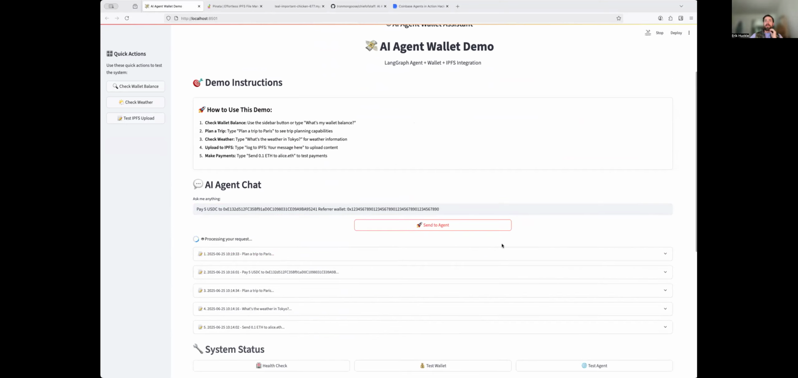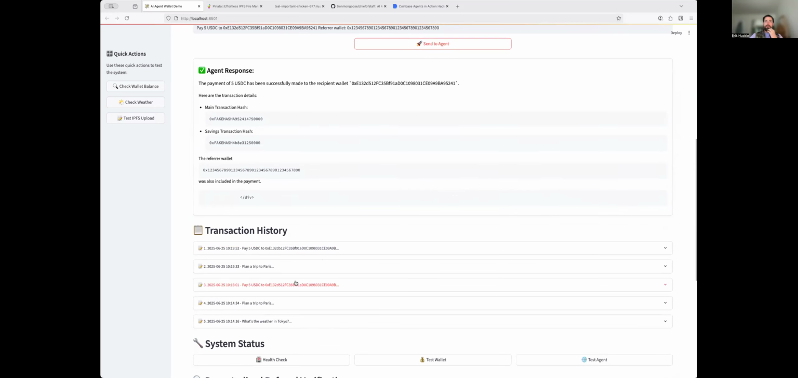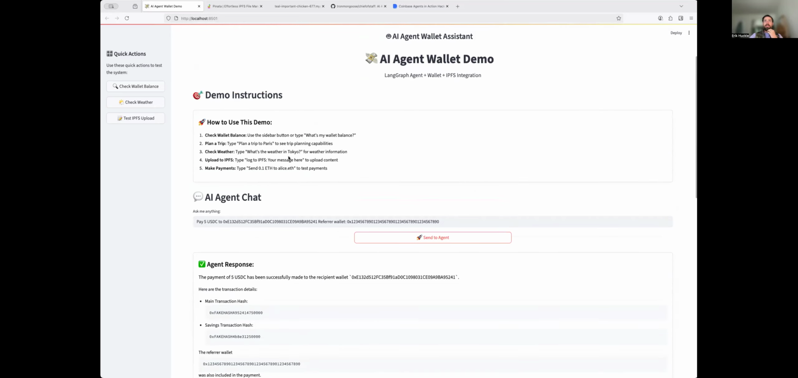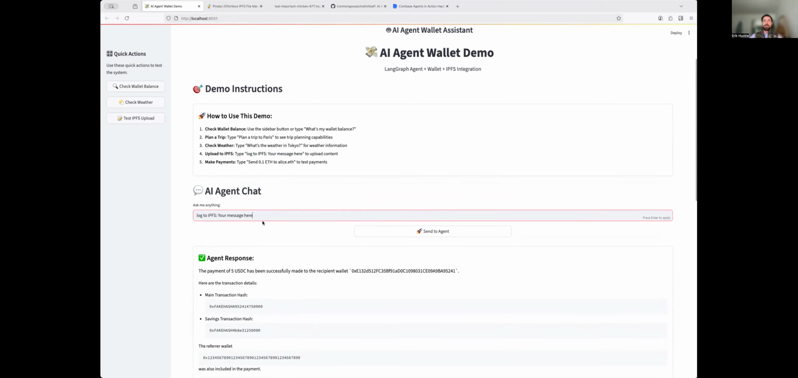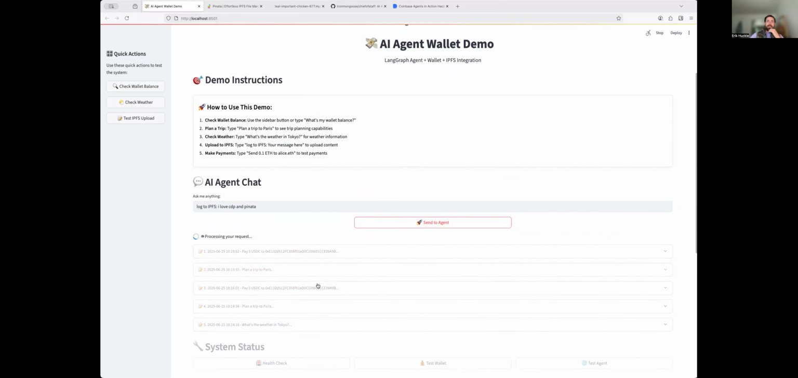But this was where it gets interesting. So you're actually showing how payments can be made to different parts of the recipient wallets. We included some more fake things for this, just to show how it's going. What I did love is it also posts this stuff to IPFS through Pinata. So I love CDP and Pinata. I'll send that to the agent.